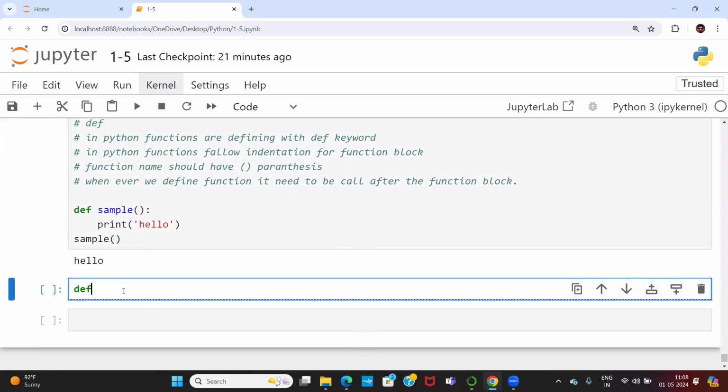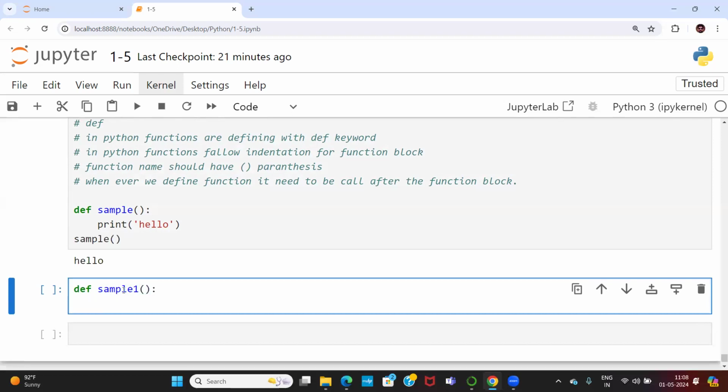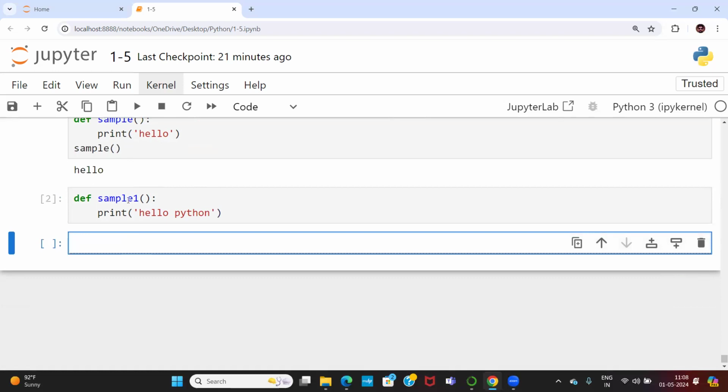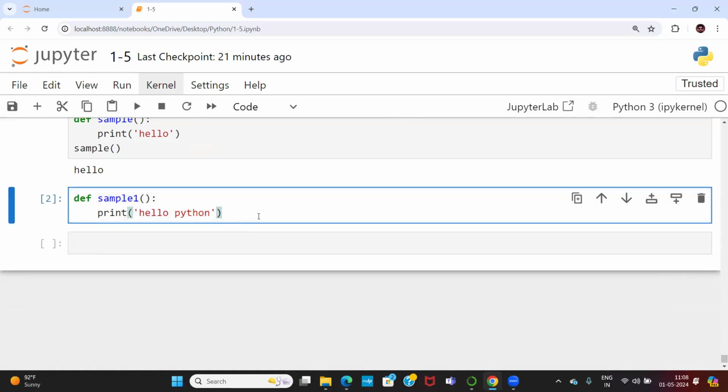For example, if I am giving sample 1, for sample 1 I am going to be defining something. Print hello Python. When I execute it, there is no output for this particular sample 1. Why? Because inside this function I wrote some code, but I'm not calling the function. I'm not calling sample 1, so I cannot see any output like hello Python.